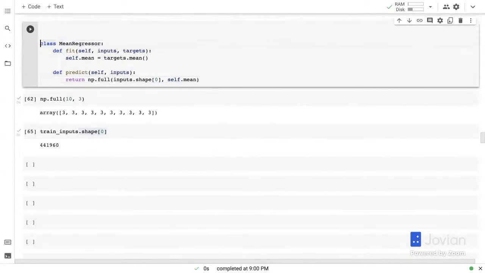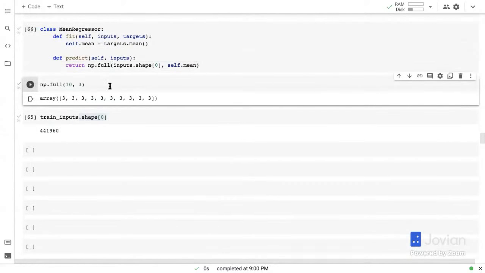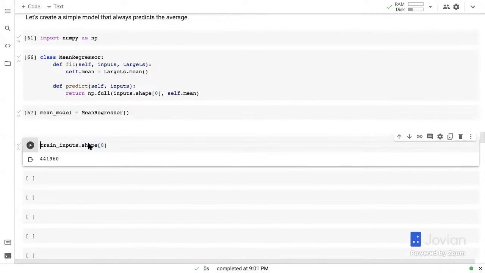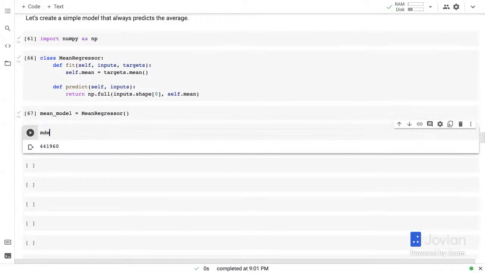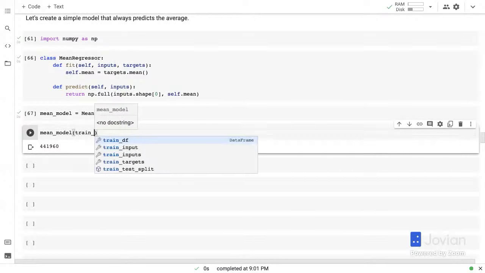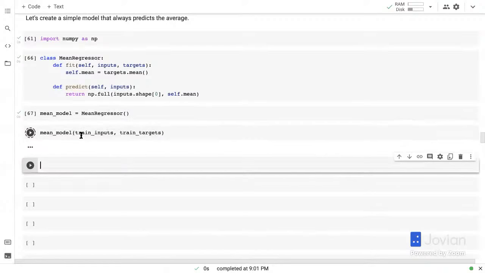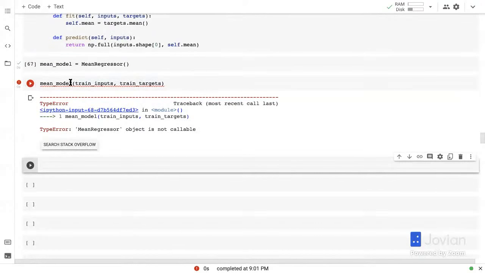Okay. So yeah, it's some object-oriented programming, some fancy NumPy stuff, but ultimately what it's doing is this. Let's first create a mean regressor model. Let's call it mean model is mean regressor. So now we've created this mean model, and let's call mean model.fit. So we're now going to train this model, this so-called model that always predicts the average. And let's give it the train inputs and the train targets.